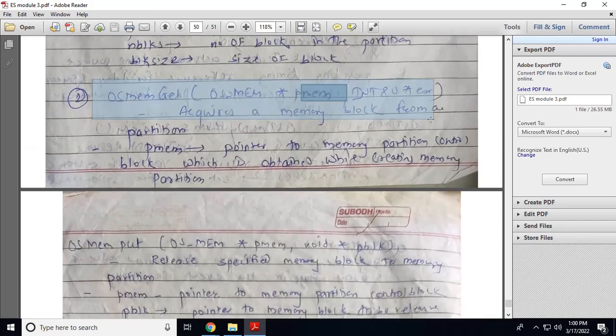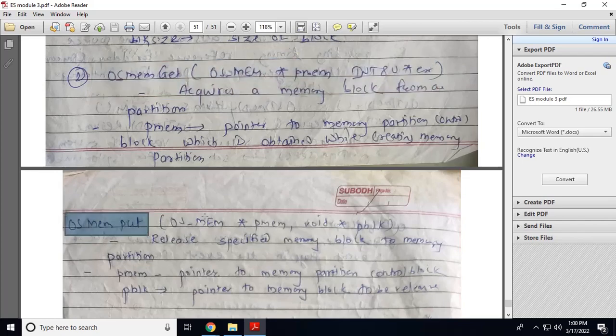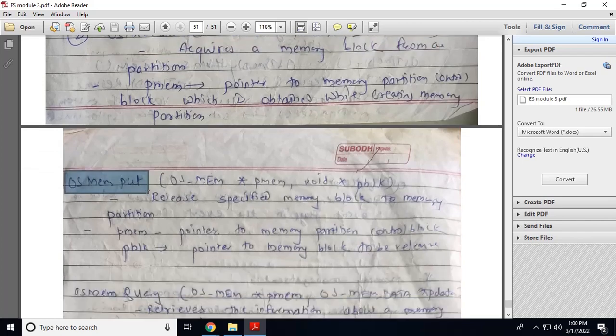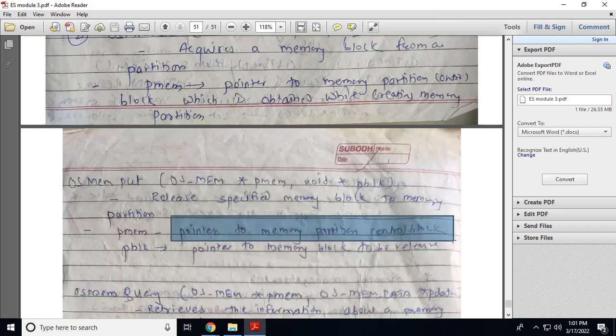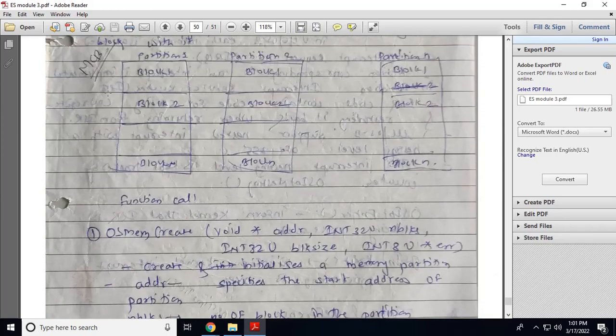When you get that memory block and you have to release it, you can call the function OS memory put. So this is the OS memory put function. It will release the specific memory block to that particular partition. So we require the pointer to the memory partition control block, and a pointer to the memory block to be released. Which block you have to release, we require the pointer, and to which partition you are going to release the memory block, we need the pointer address of that partition.